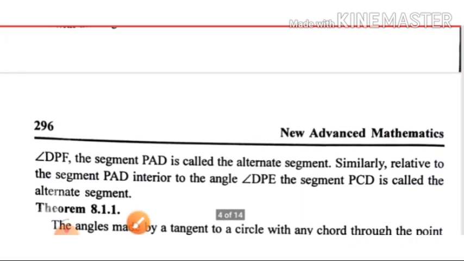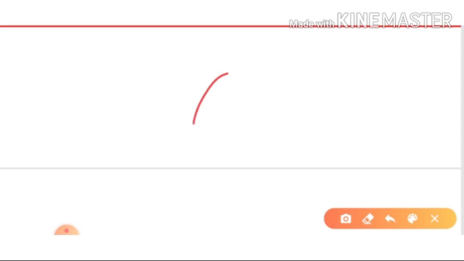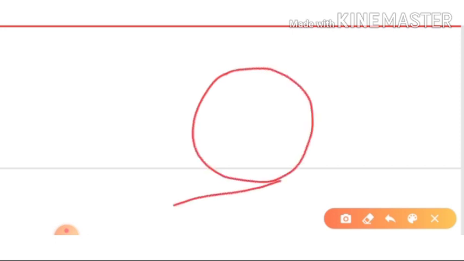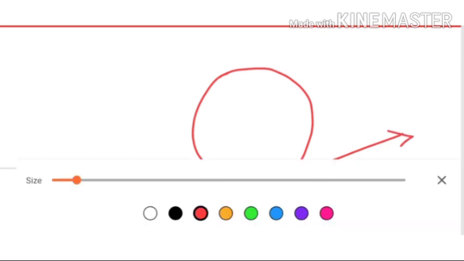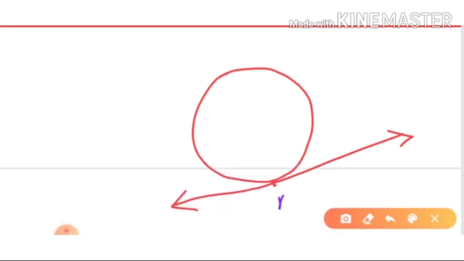That means, say you have a circle, and this is the tangent at this point. Let this point be P, say. And we'll take another chord, say this one, AP.